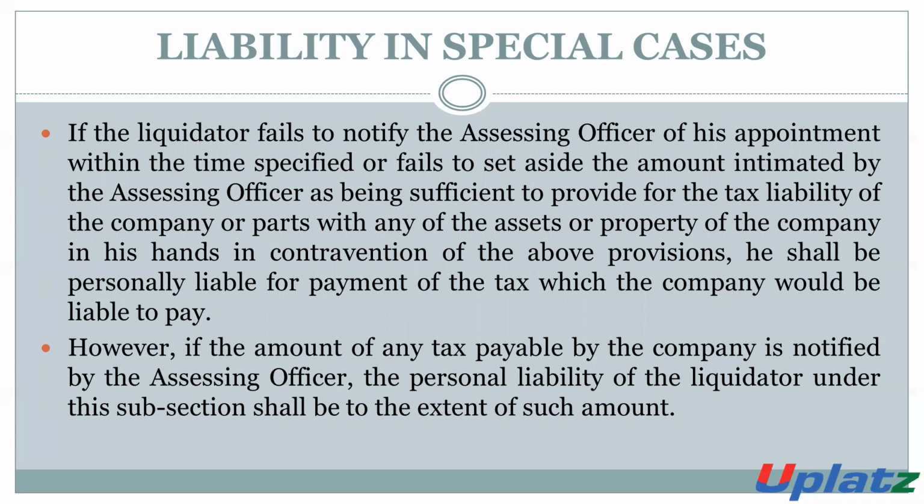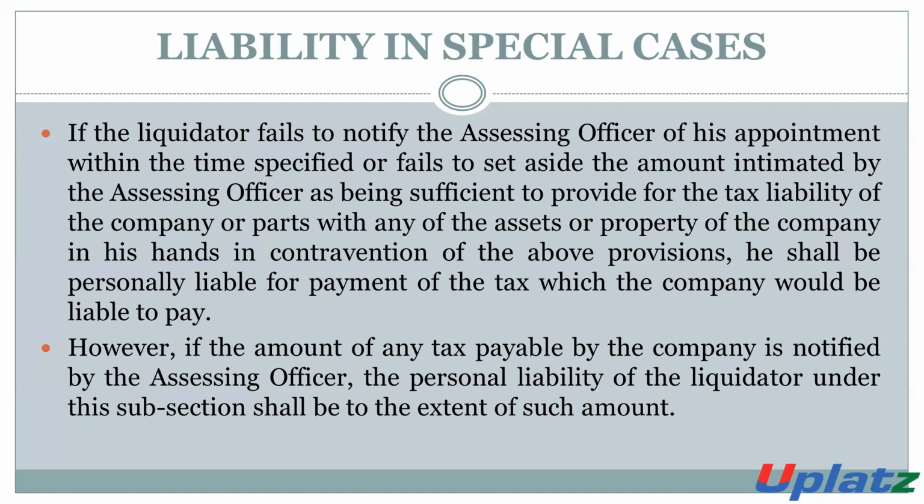If he fails to notify the assessing officer or if he fails to set aside the amount which is intimated by the AO, it will be considered as contravention of the provisions. So in this situation, the liquidator will be personally liable to make the payment of the tax which is required to be paid by the company. Now the liquidator will personally make the payment of such tax.